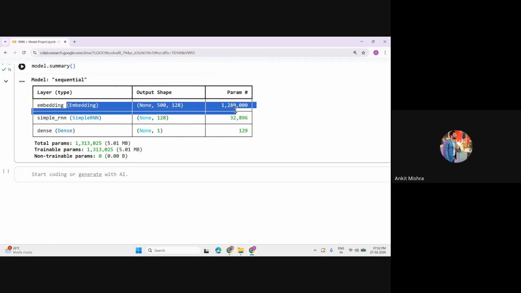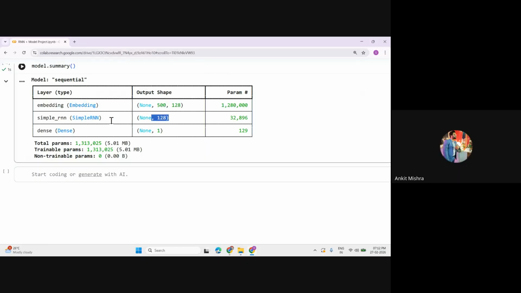The rest of the values are coming from the embedding layers, then followed by the 128 neurons, which is part of the simple RNN, and then finally one dense layer, which is responsible for giving the final output value, like 0 or 1, because it uses the logistic regression backend, right? Sigmoid function, not exactly logistic regression, but a sigmoid function.